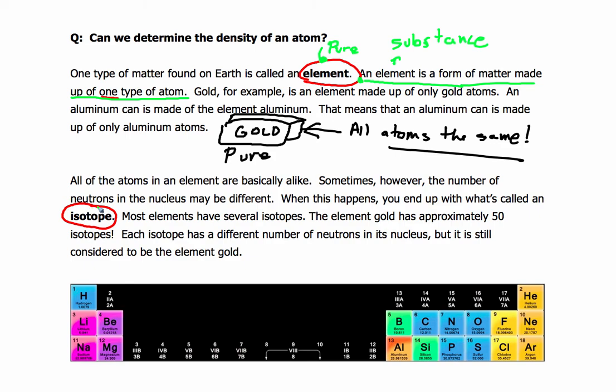Okay, so, however, isotopes are atoms where the number of neutrons in the nucleus may be different from the number of protons.